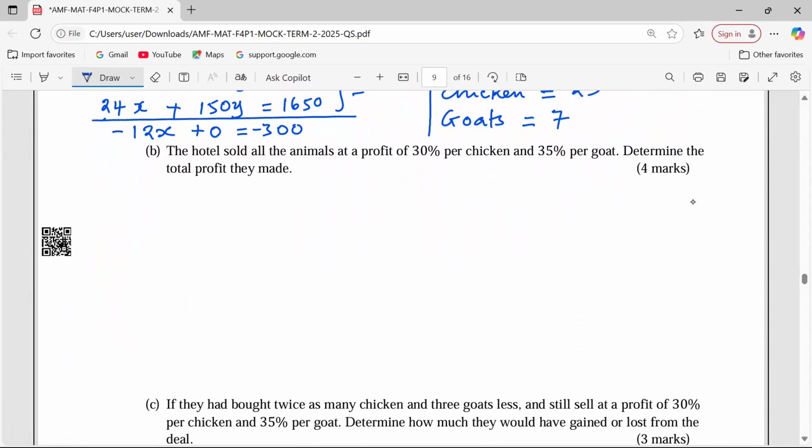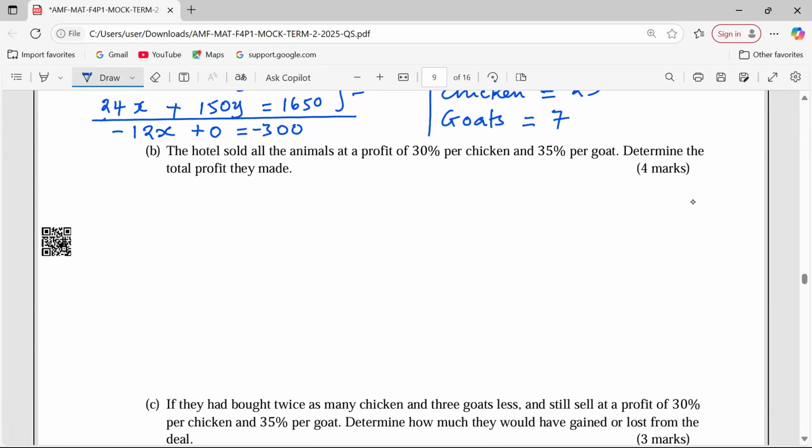The hotel sold all the animals at a profit of 30% per chicken, 35% per goat. Determine the total profit that they realized. Okay, so this is again a very good question.